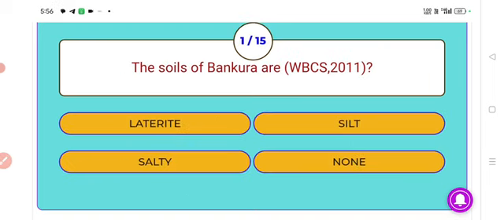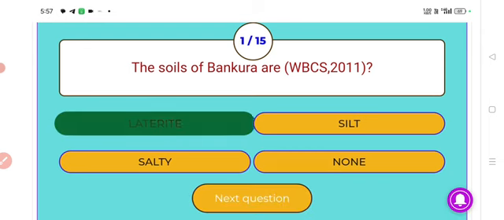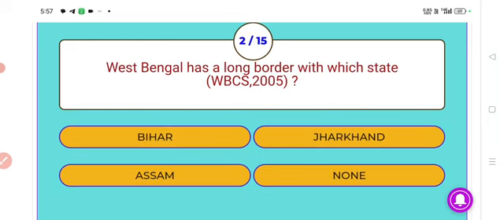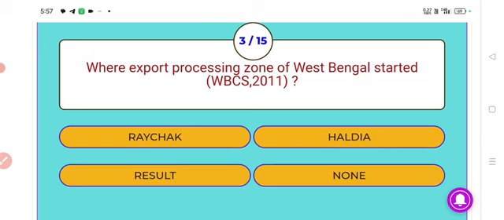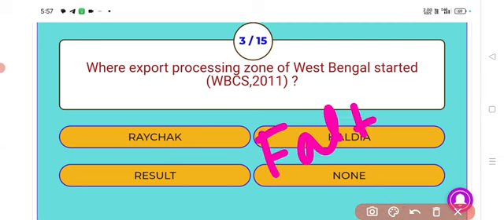First question is, the soils of Bankura are? Answer, laterite. The soils of Bankura are laterite. Next, West Bengal has a long border with which state? Answer, Jharkhand. West Bengal has a long border with Jharkhand. Next, where export processing zone of West Bengal started? Answer, Phalta.